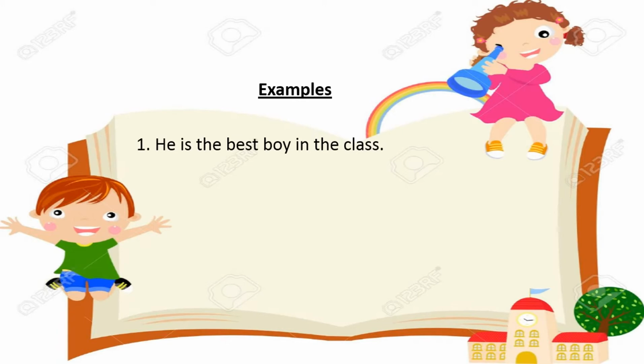From the rule we have to do the following. Firstly we write no other, then the next part of the superlative degree: no other boy in the class, then the verb is. Then the positive form of the superlative degree. Best is the superlative degree, and the positive form of best is good. So: no other boy in the class is so good as he.